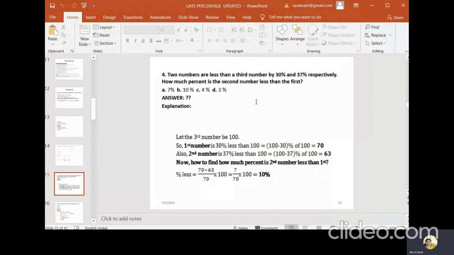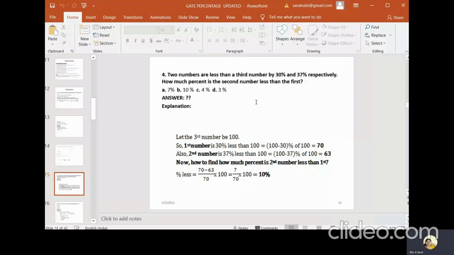A and B are the two numbers, and the third number we don't know, so you assume that as 100. The first number is 30% less and the second number is 37% less.